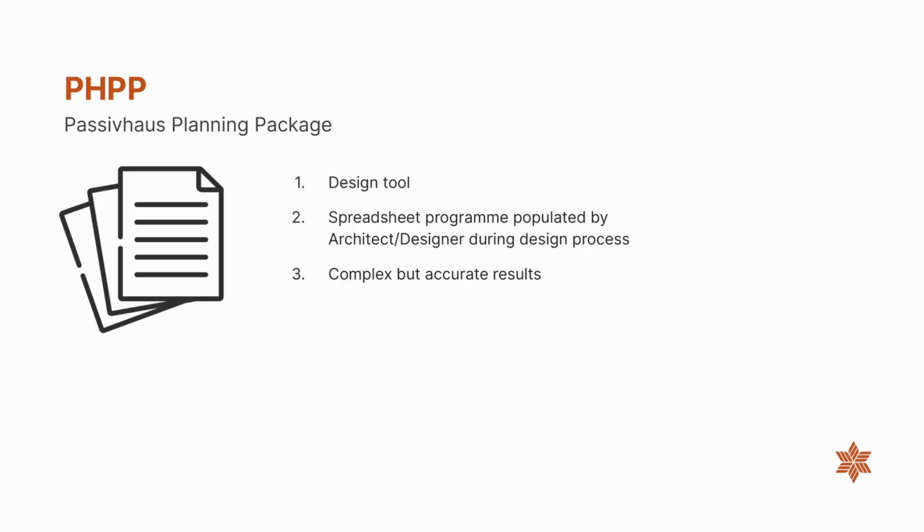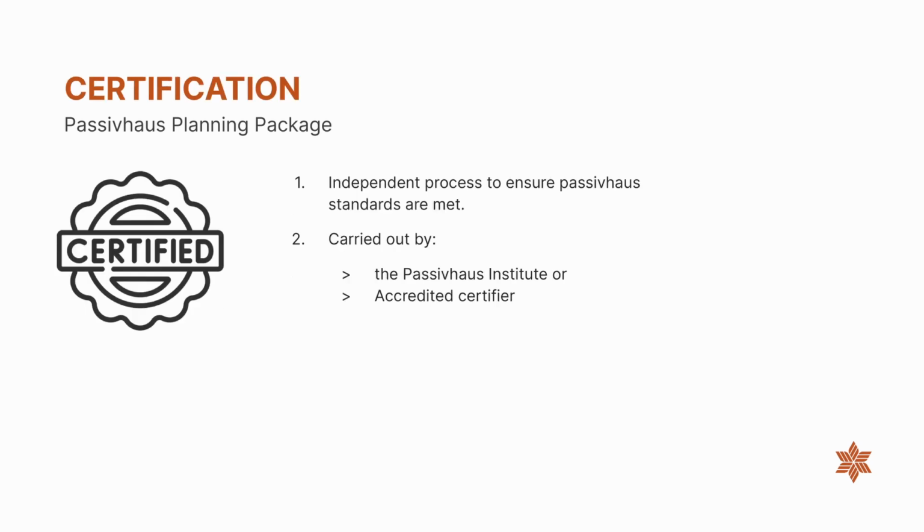PHPP or PassivHaus Planning Package is a design tool which is populated during the design process. It is complex but gives accurate results. It is a great tool to test different design options and check their performance. After designing to PassivHaus standards, it is possible to get certified as long as they comply. It is an independent process carried out by the PassivHaus Institute or an accredited certifier.